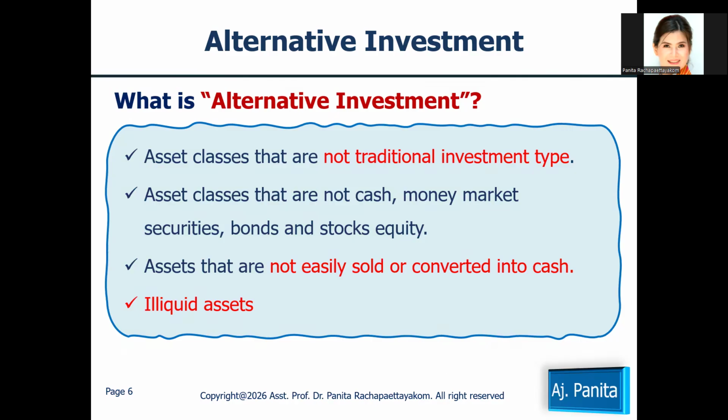The traditional investments are, for example, cash, short-term money market instruments, bonds, and stock equity. The characteristic of alternative investment is any asset that is not easily sold or converted into cash. The keyword is cash. We call the alternative investment here an illiquid asset.